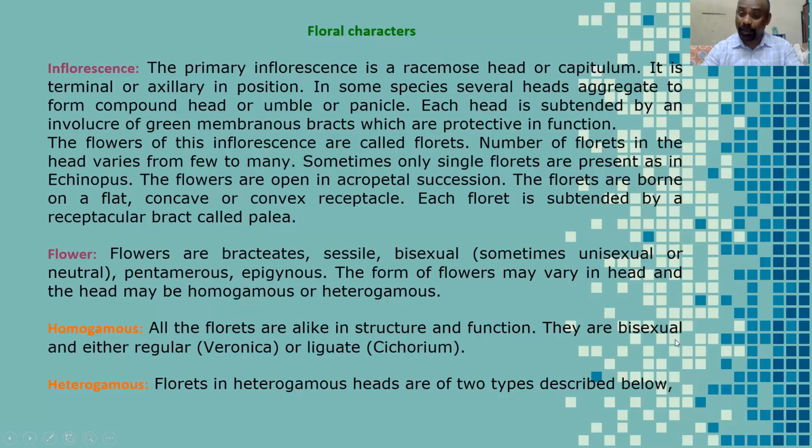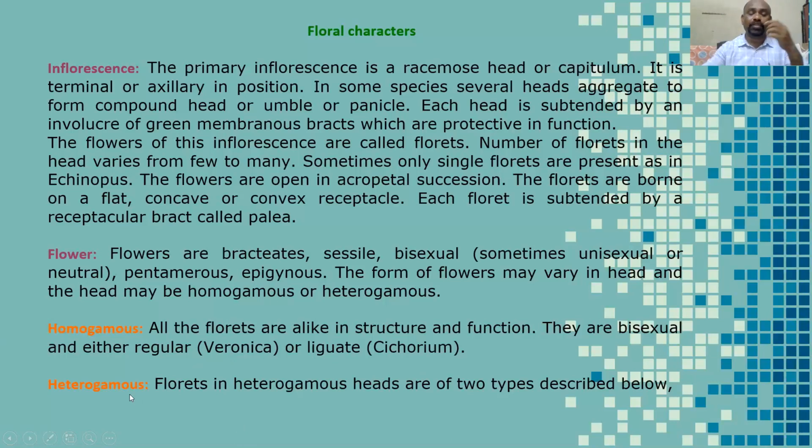They are bisexual and either regular, as in Veronia, bisexual, or ligulate, as in Cichorium. Homogamous means the same, similar.